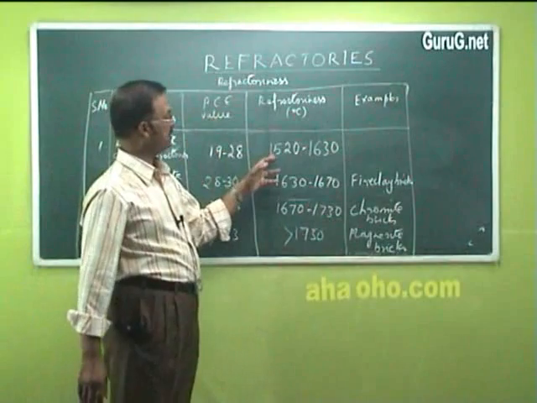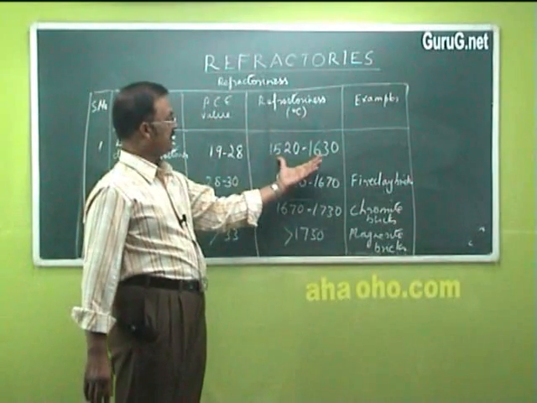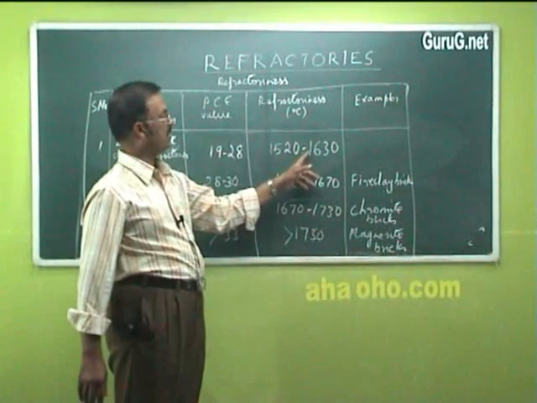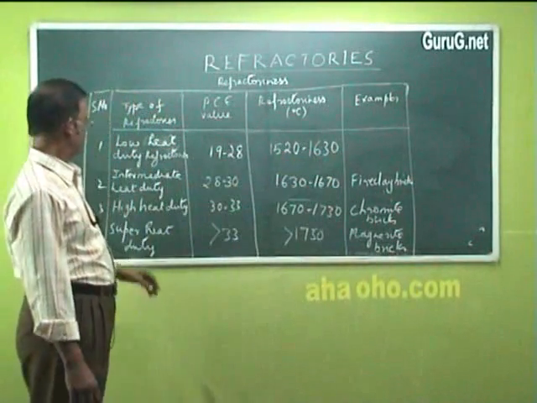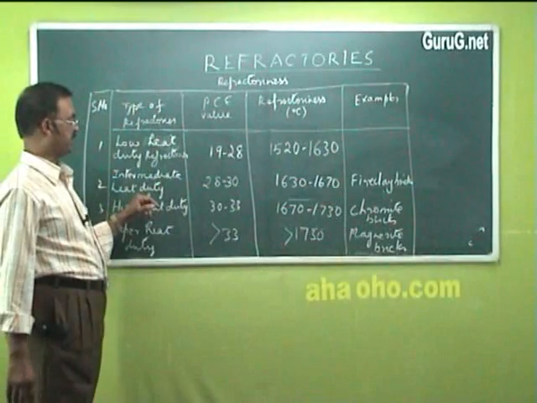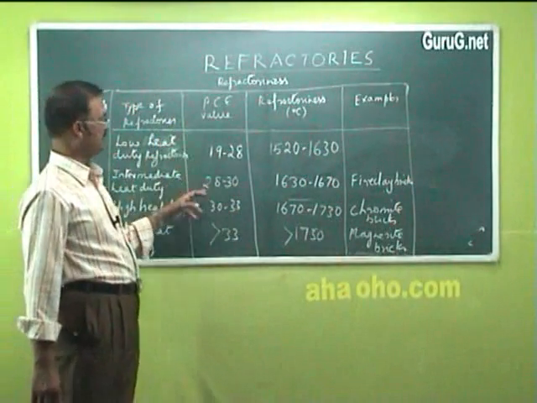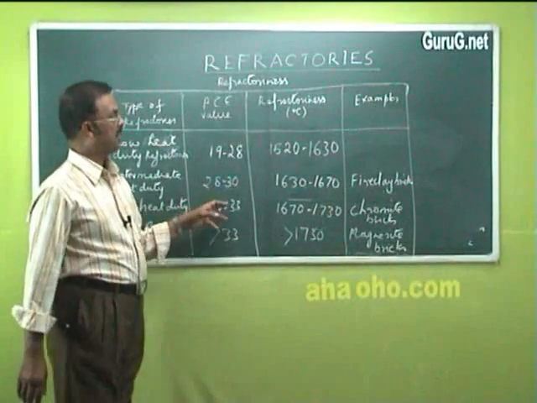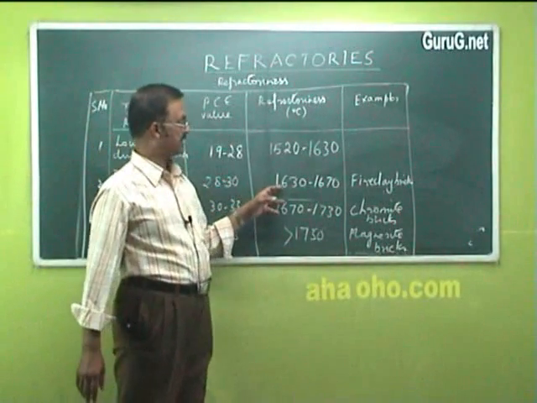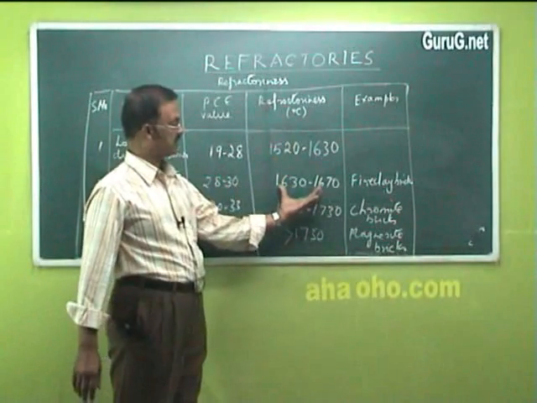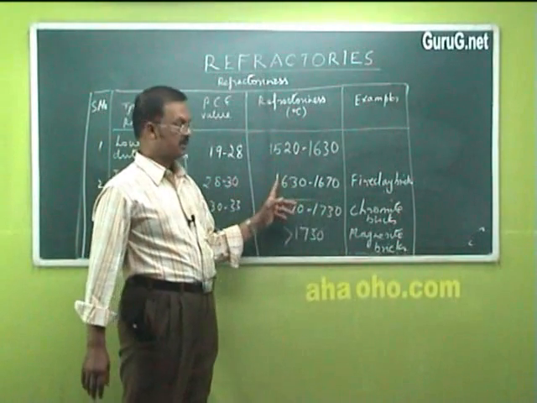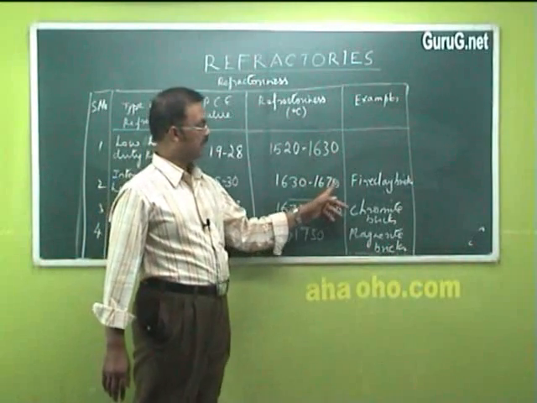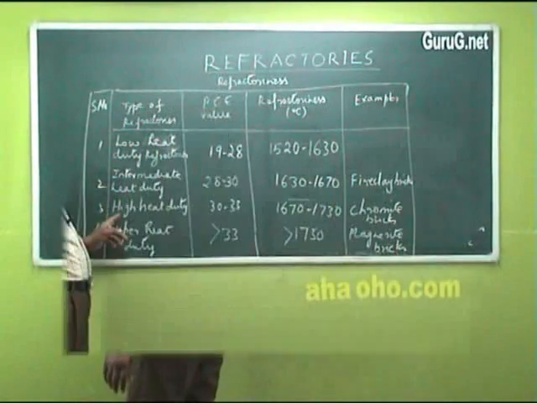And the temperature at which these can be used is 1520 to 1630. Next, intermediate heat duty refractories. These have PCE value from 28 to 30, and the refractoriness or the temperature at which this could be used is 1630 to 1670. Example, fire clay bricks.